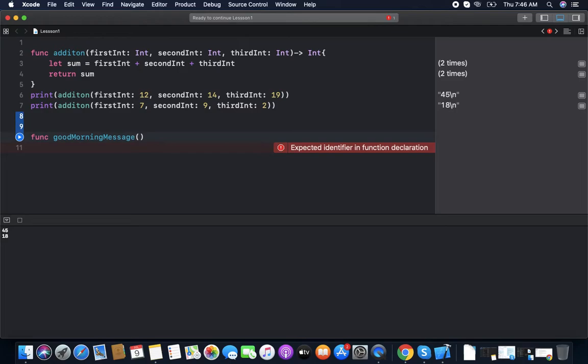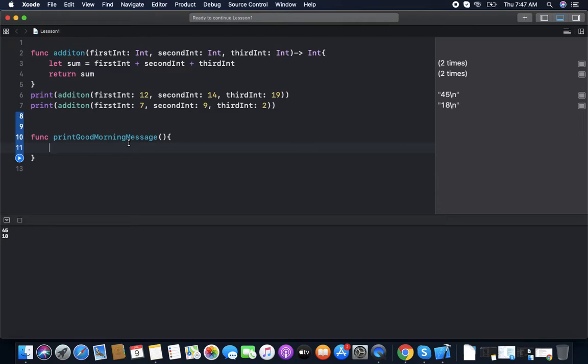So we don't need any parameter. It just prints some message, a good morning message. So we do not need any return type. Both are optional. If we need them, we can write them, or else we do not need them.